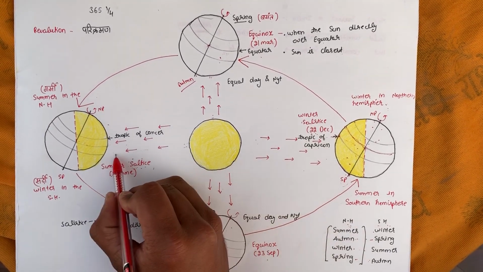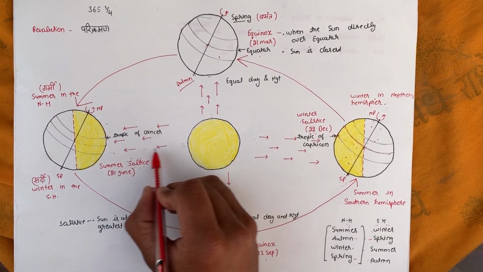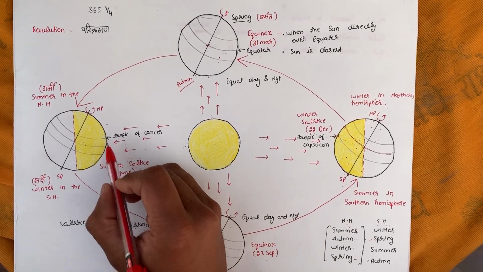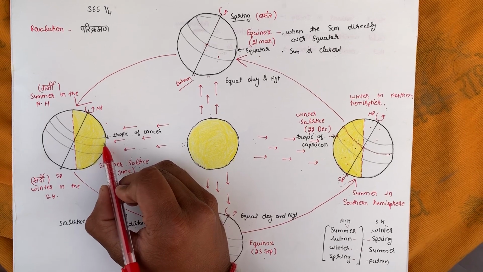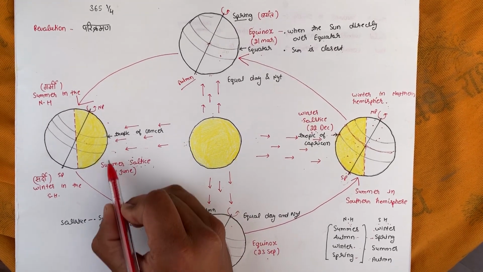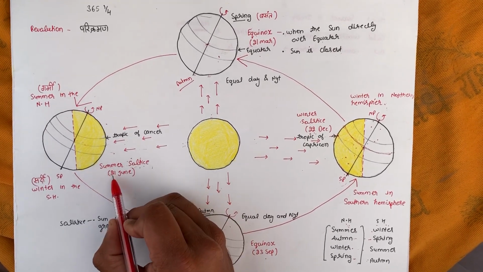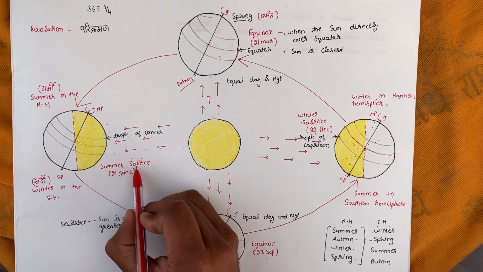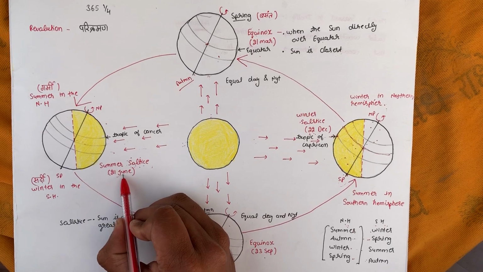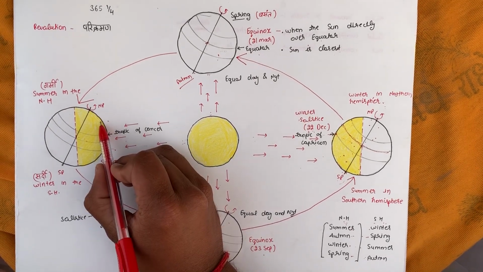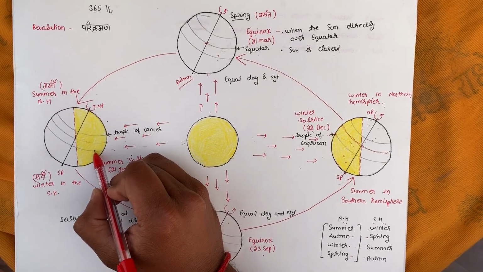This results in the solstice, and due to this there is a difference in the duration of day and night. That's why on the 21st June we have the summer solstice, meaning on this day the day is the longest in the northern hemisphere and the night is the shortest.